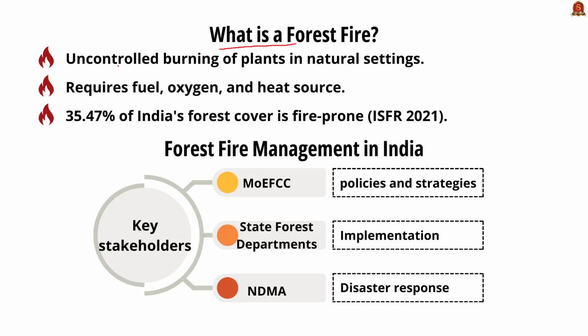See, it is nothing but uncontrolled burning of plants in natural setting. It consumes natural fuel and spreads based on environmental factors like wind and topography. So in simple words, wild forest fire needs three key components to sustain combustion. It includes fuel, oxygen, and heat sources. According to the ISFR 2021 report, India's forest cover is fire prone up to 35.47%. So with this basic understanding, let us see how forest fire is managed in India.